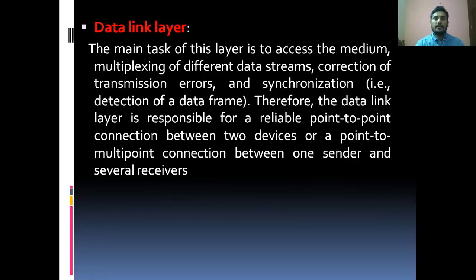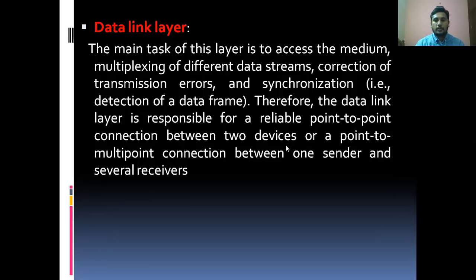The second one is the data link layer. The main task of this layer is to access the medium, multiplexing of different data streams, correction of transmission errors and synchronization, that is, detection of a data frame. Therefore, the data link layer is responsible for a reliable point-to-point connection between two devices, or a point-to-multipoint connection between one sender and several receivers.